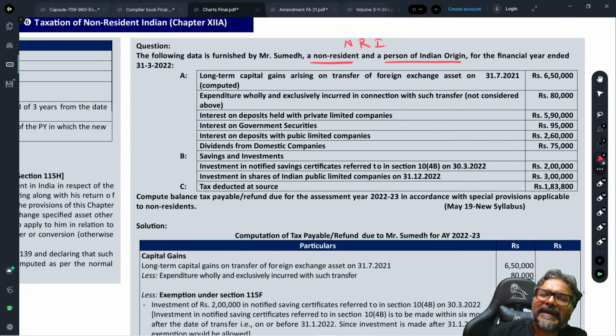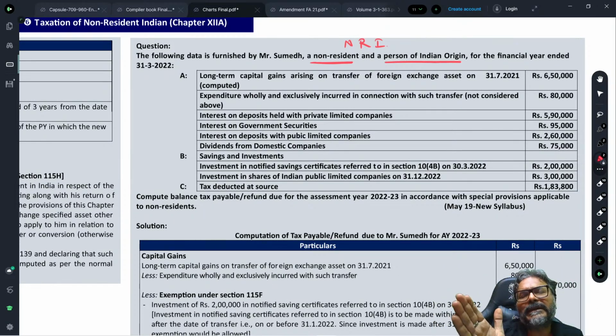In the same specified asset. The period of reinvestment has to be within 6 months from the date of transfer. So if he does the reinvestment, then as per chapter 12A, the 10% tax on the long-term capital gains determined as per chapter 12A will not be applicable. So this is the exemption criteria.